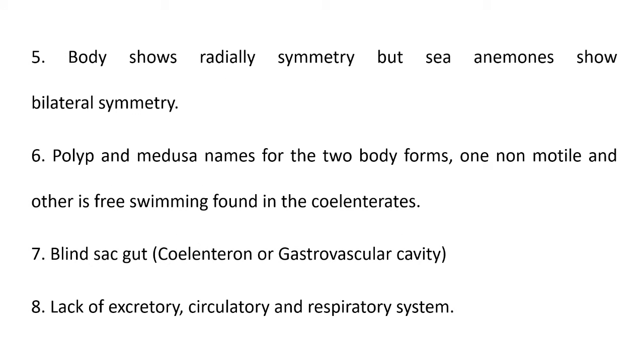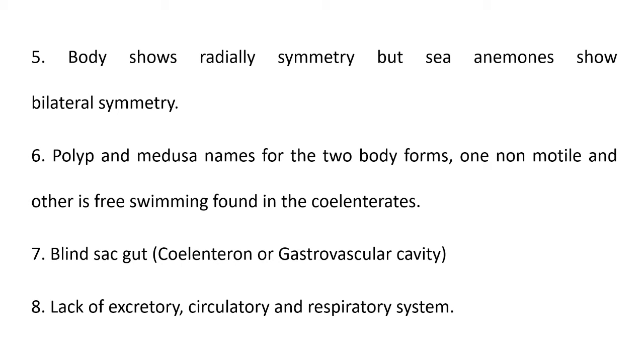Then the body shows radial symmetry. Radial symmetry means the body is divided into two equal and one unequal parts. But some examples of cnidarian animals show bilateral symmetry. Bilateral symmetry means the body is divided into two equal parts. That is called bilateral symmetry. So generally we say here the cnidarian animal body shows radial symmetry and some show bilateral symmetry.